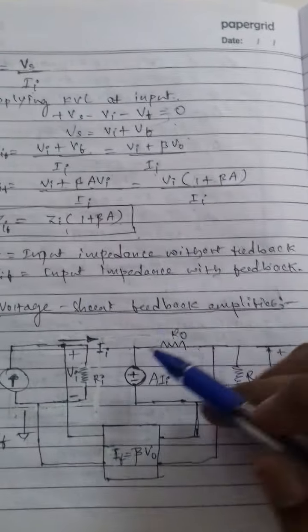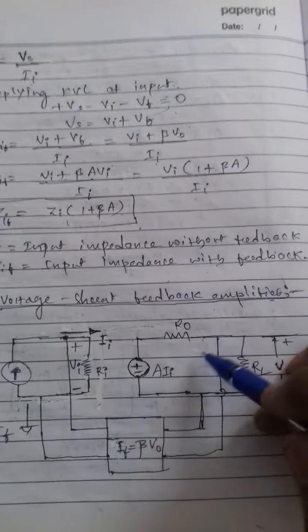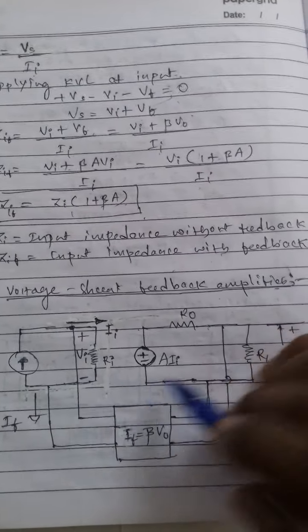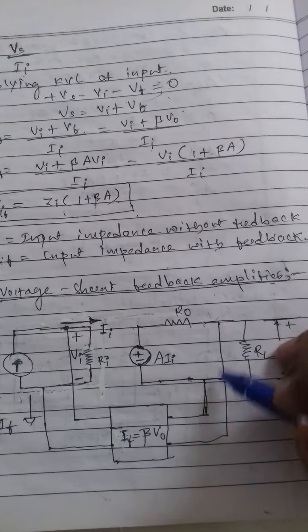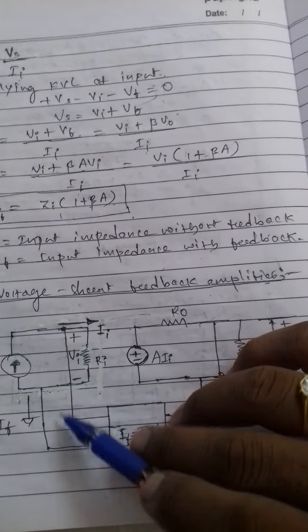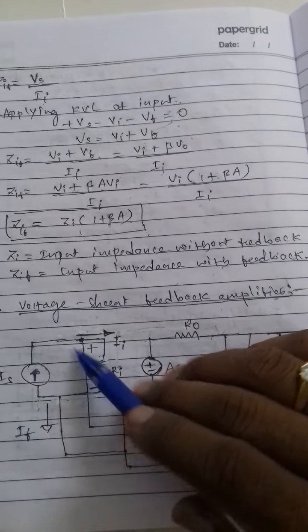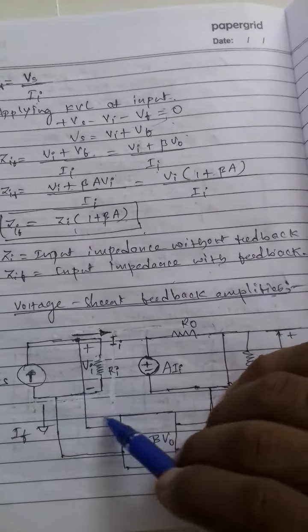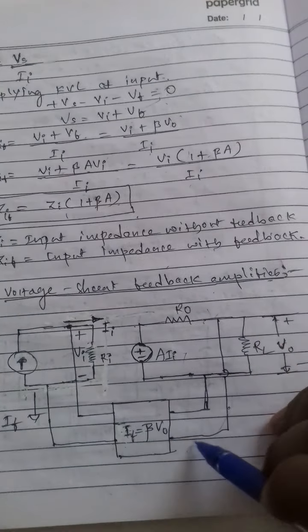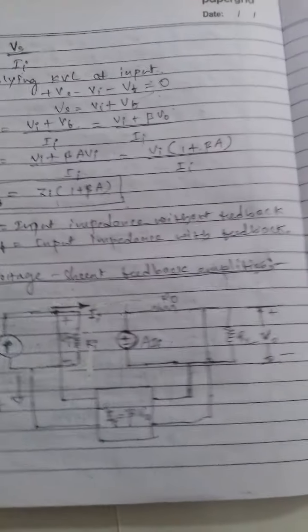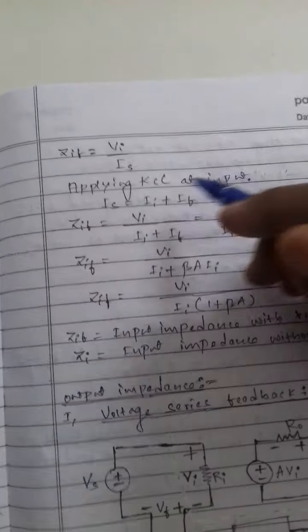Now the voltage shunt feedback amplifiers. Here for the voltage shunt feedback amplifiers, the output voltage is sampled, and it is fed back in shunt with the inputs. This is the voltage shunt feedback amplifier.